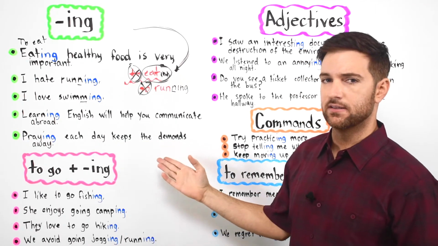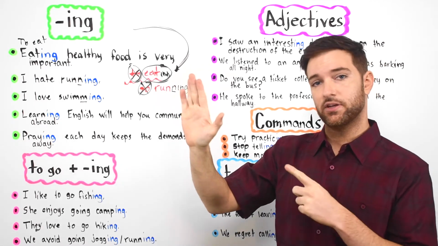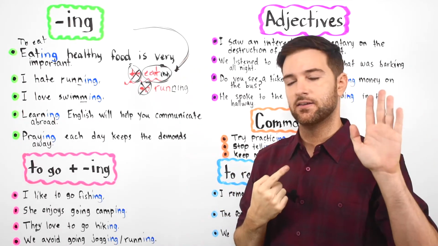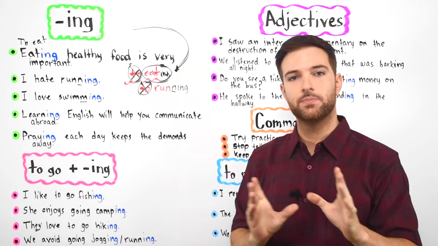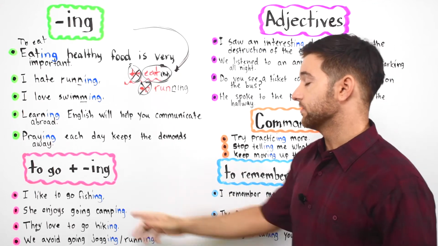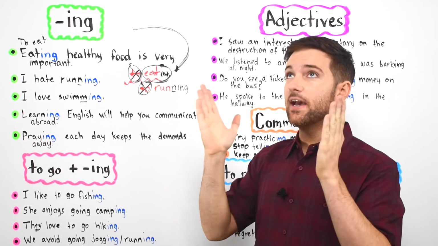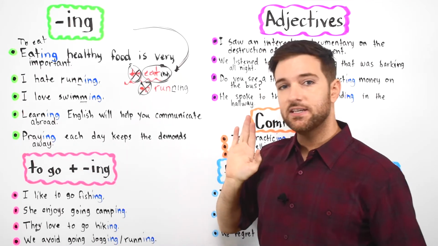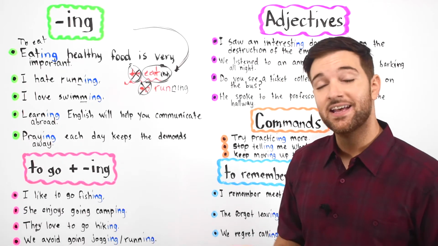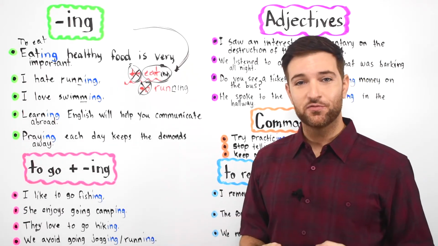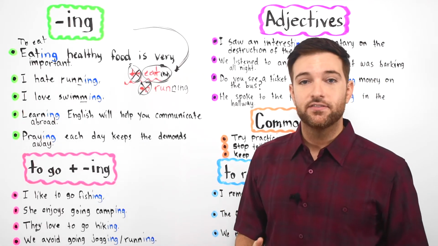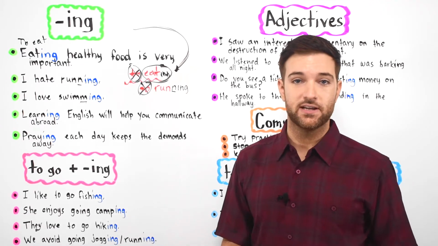All right, what are demons? Well, angels are good, right? We know that angels are good, but demons are the opposite of angels. Demons are bad. These are like the bad spirits, okay? The spooky spirits, the evil spirits. Those are the demons. So, praying each day keeps the demons away. Away means far from you, very far away. Actually, this was a funny expression that I heard from a friend, and I thought it was quite funny. It means that if you pray enough, you keep the evil spirits away from you. So you're protected, you are safe.